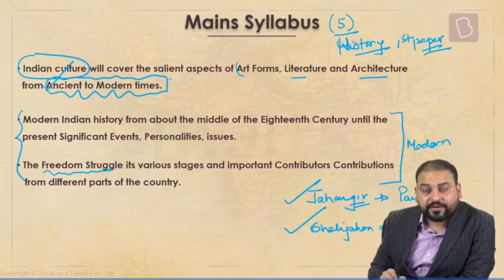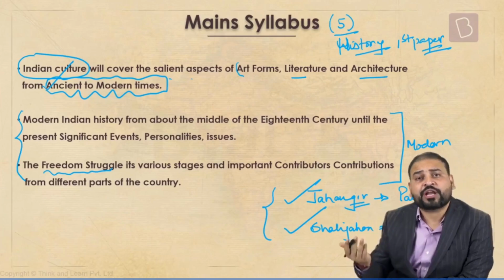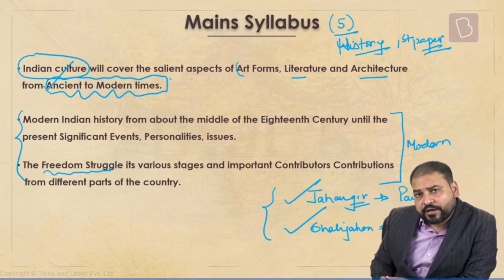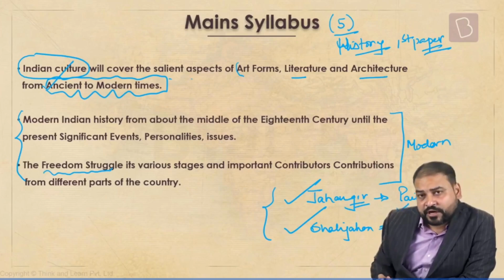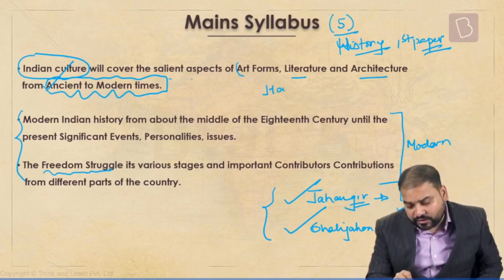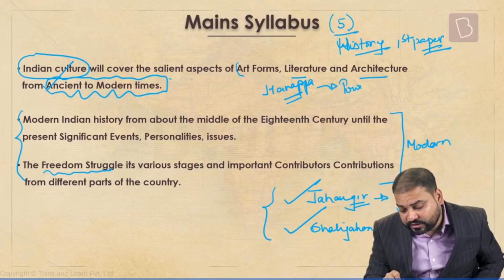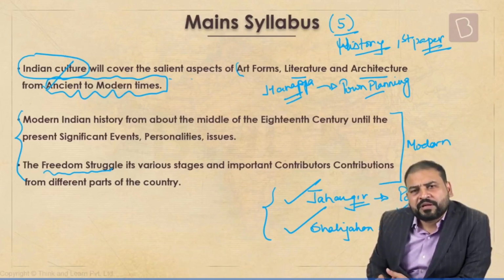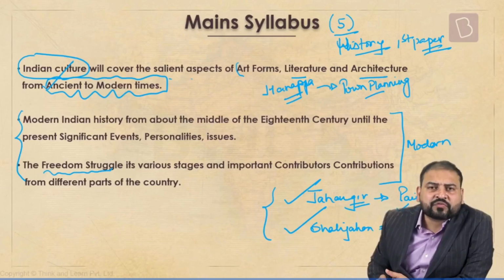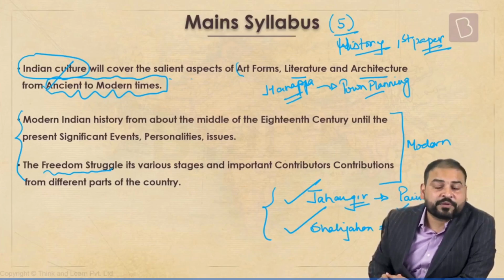But then please be very, very clear in this. Usually 99% of the time UPSC is not going to ask you about the social aspects of life during the Mughal era. They will rather ask anything related to painting or architecture of that particular era. Similarly, if there is a question on Harappan Valley civilization, the question may come on its town planning, which we study under art and architecture. But they would not be asking you about the economic conditions of those days, the society, how it was functioning. Those things will not be asked.